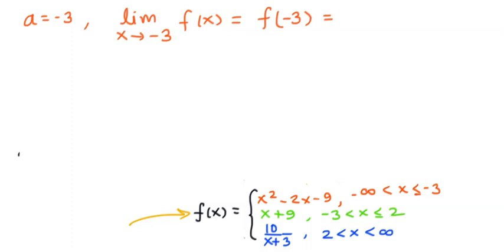So 9 plus 6 minus 9, which is 6. And so we have to check whether the limit of f of x as x tends to minus 3 is equal to 6. First we have to check whether this exists at all.